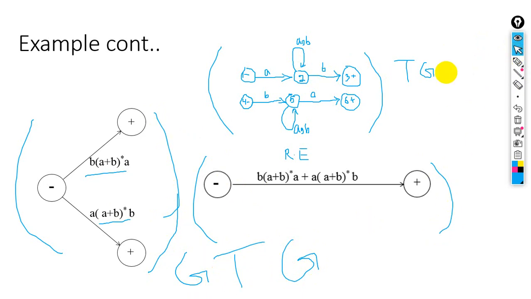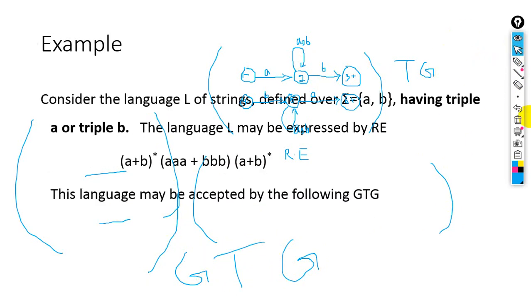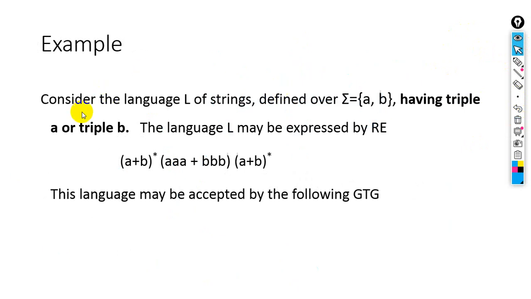Next, what we have in another example: consider the language L of strings defined over this alphabet having triple A or triple B. Very easy, triple A or triple B.